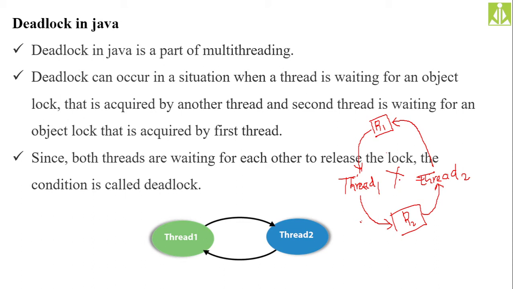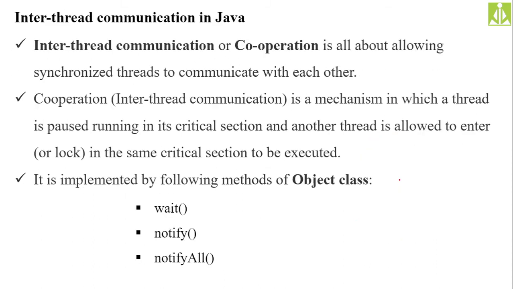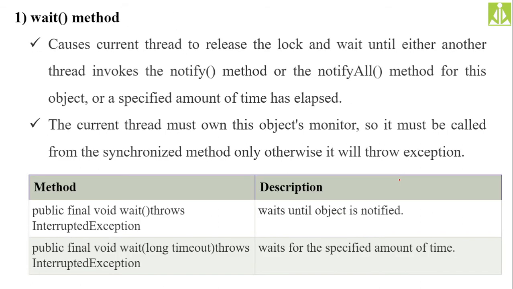If you read these three statements, you will understand the same thing. So in order to avoid this deadlocking, we will go for inter-thread communication, or we can say cooperation. Inter-thread communication or cooperation is all about allowing synchronized threads to communicate with each other. Not only will they put locks on the resources, but also whenever it is possible, they will communicate.